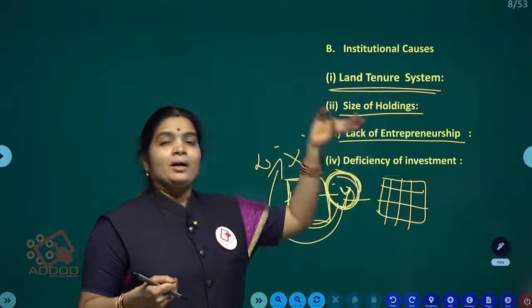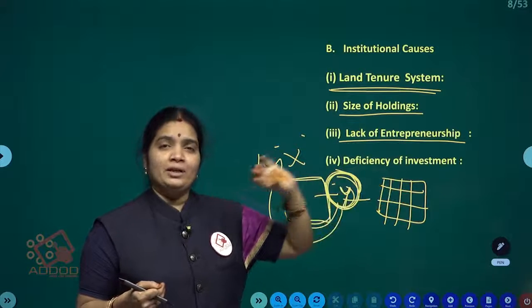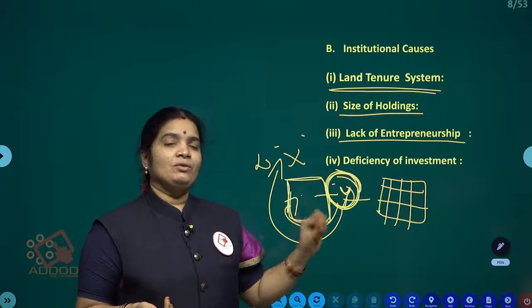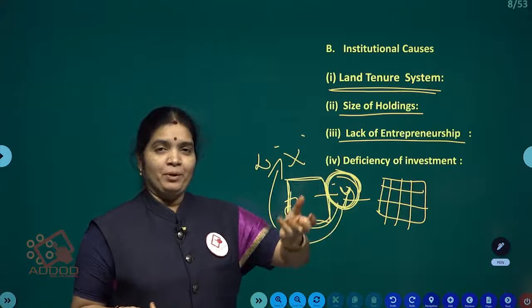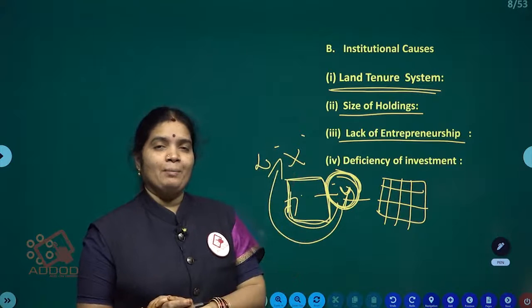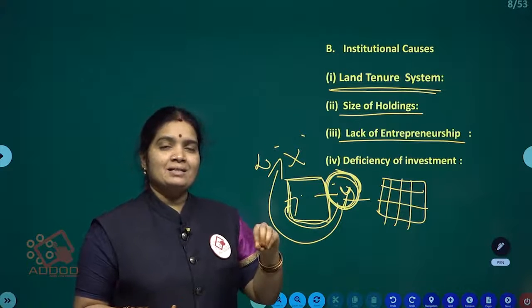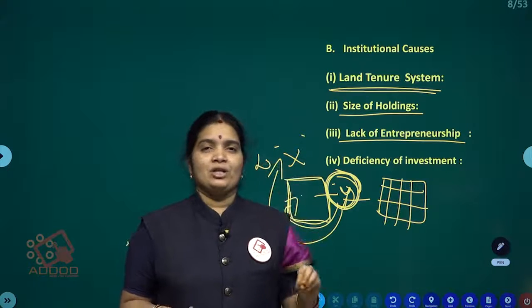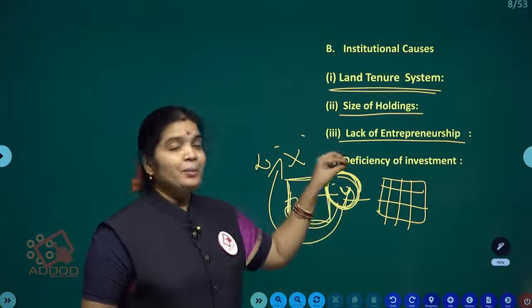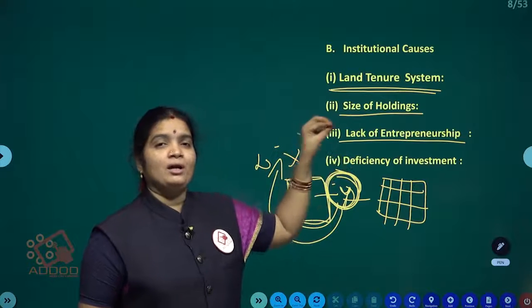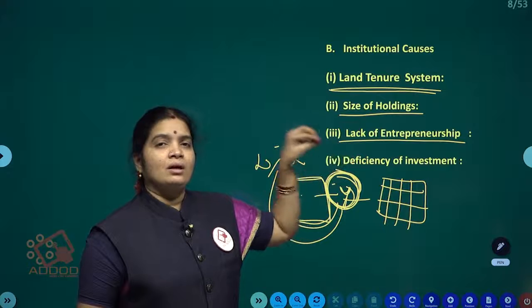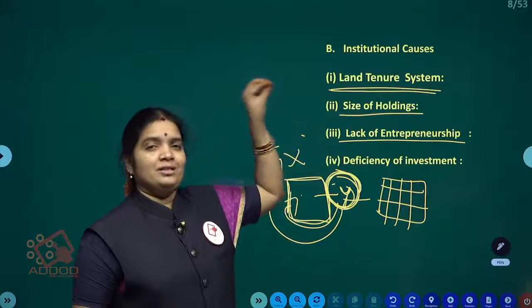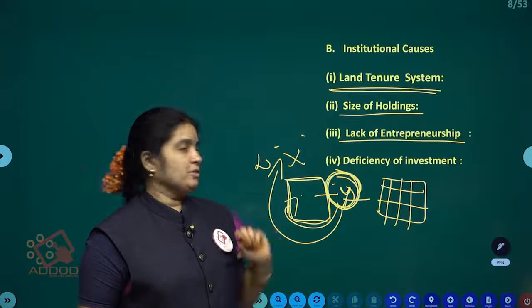If we train them properly through management courses for farmers, then we will develop entrepreneurship and organizational capacities in the agriculture sector. In India, we do not have that much level of entrepreneurship, ownership or management skills in agriculture, so we are facing the problem of low productivity, right.